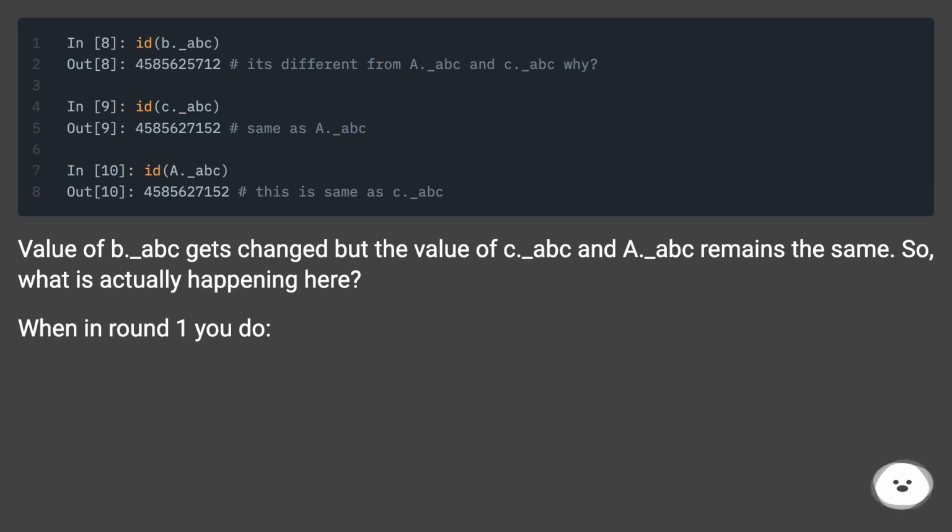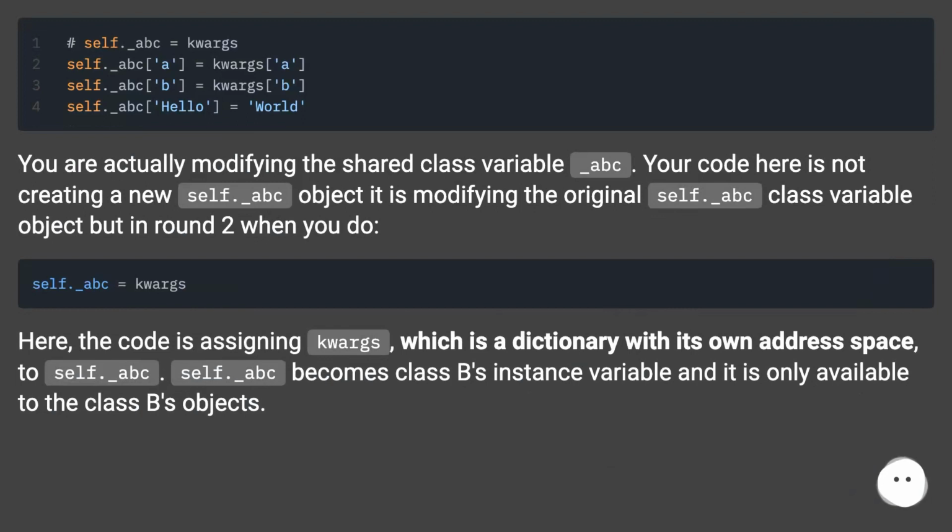So, what is actually happening here? When in round 1 you do this, you are actually modifying the shared class variable _abc. Your code here is not creating a new self._abc object, it is modifying the original self._abc class variable object.